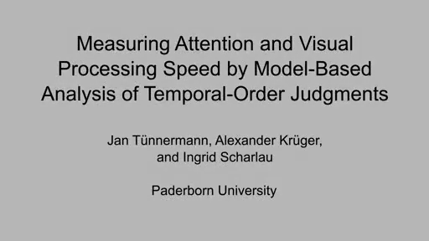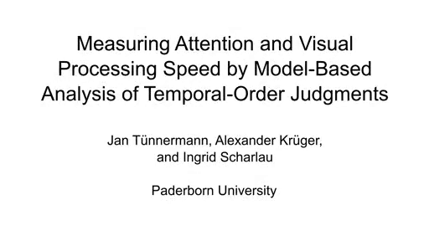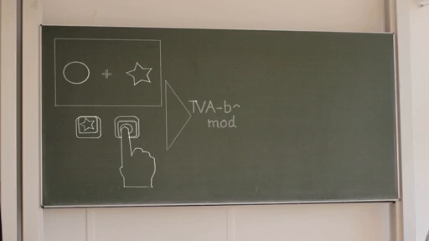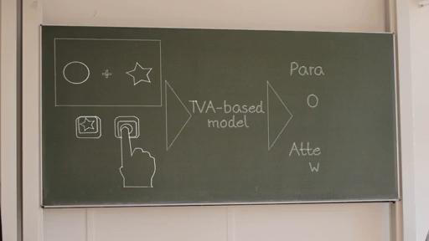The overall goal of this protocol is to measure parameters of attention and visual processing for almost arbitrary stimuli. This is accomplished by modeling data from temporal order judgments, TOJs. In these, participants judge the presentation order of two targets. The resulting data is analyzed with a novel model that allows us to measure how attention affects stimulus encoding rates.